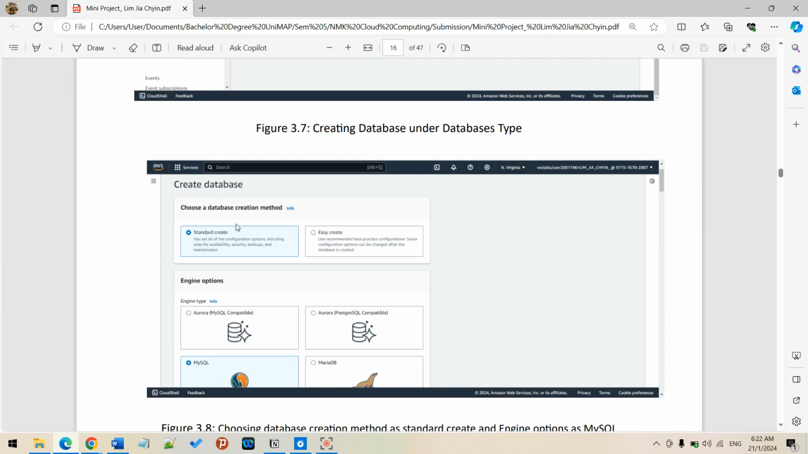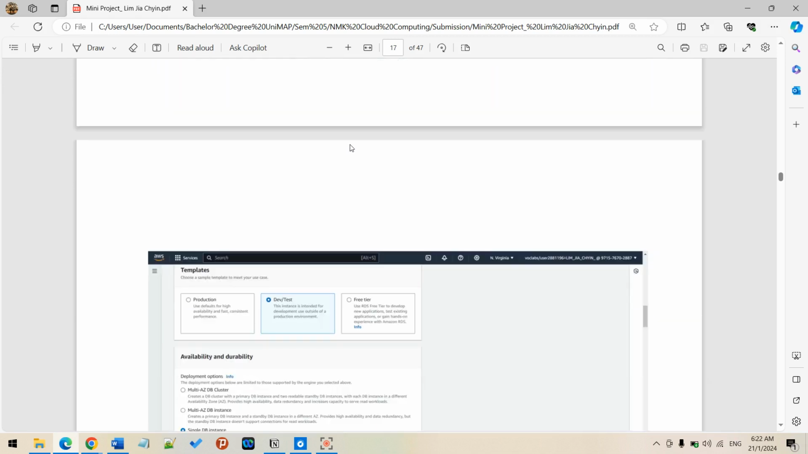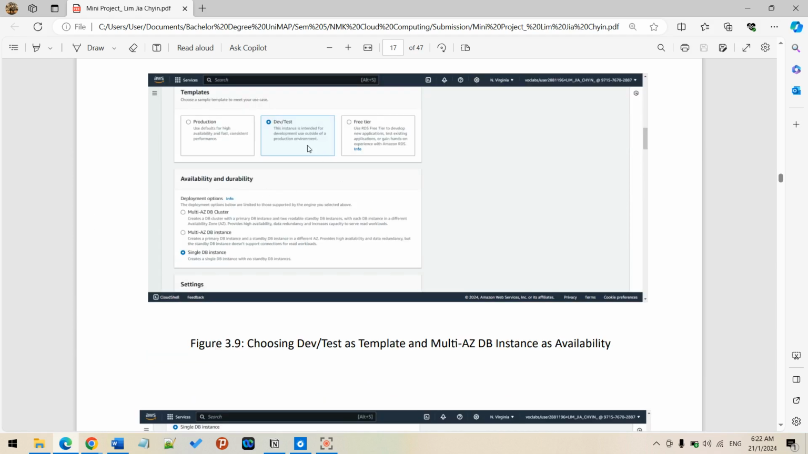database creation method, where I choose standard create over easy create. Standard create means I can do more configuration, like availability, security, and also backup and maintenance. For engine type, I chose MySQL. There are still a lot, MariaDB, Oracle, and so on. For the template I'm using dev/test. There are still production and free tier. For this I'm configuring a single DB instance as the availability.